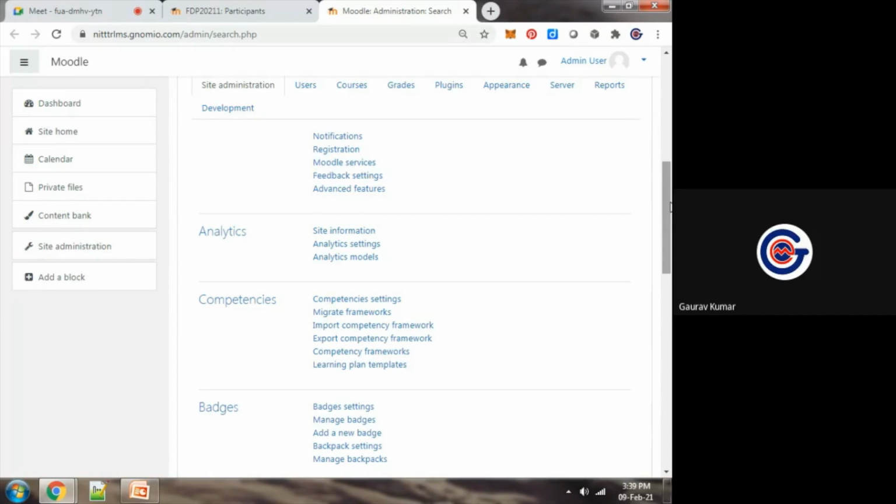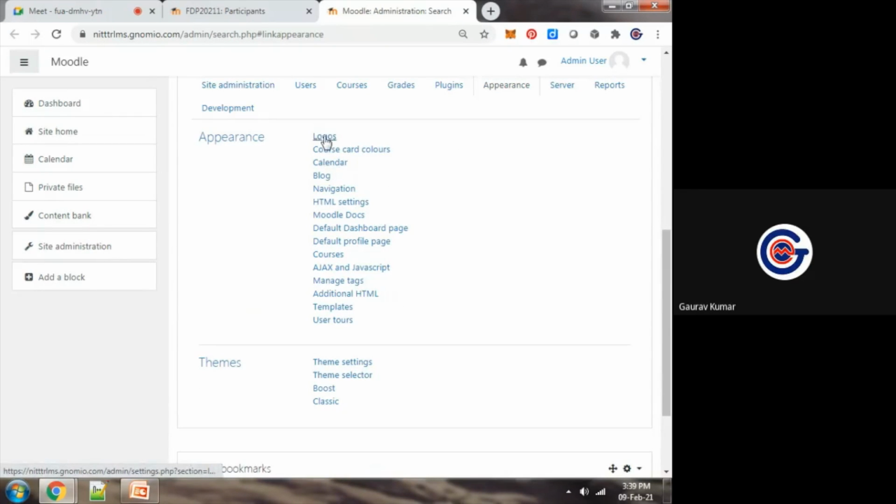We can add students, we can change theme also, we can modify the background, we can modify the appearance. So you can see that logo. If I want to put logo of my institute, logo of my university, I can put. Okay, if I want to change its theme, as we do in case of WhatsApp or Facebook, so we can modify theme also, we can change templates also. Okay, so many things are available.